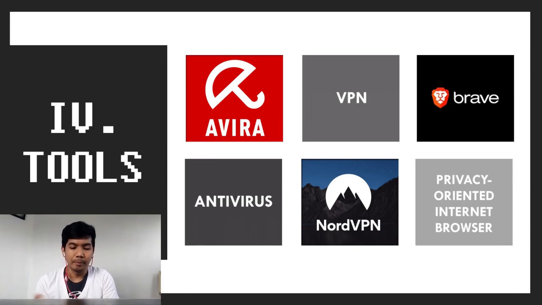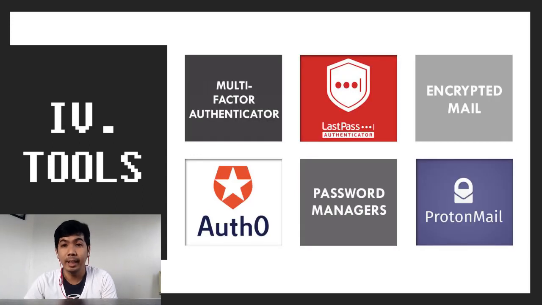An example is NordVPN. Number three, privacy-oriented internet browsers or private browsers. It allows you to browse privately. The example is Brave. It shields or blocks third-party trackers and unwanted ads. Number four is multi-factor authenticator, used to ensure that digital users are who they say they are. The example is Auth0. It's a third-party tool providing authentication and authorization as a service.